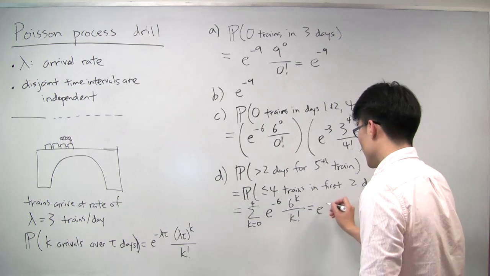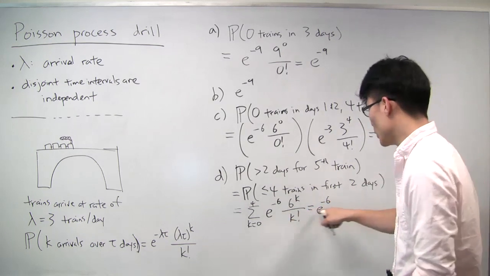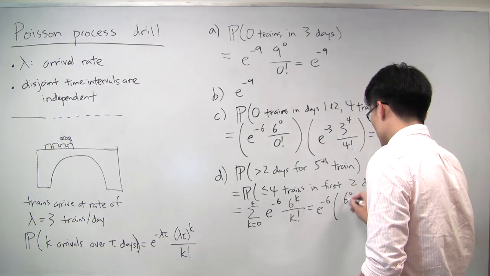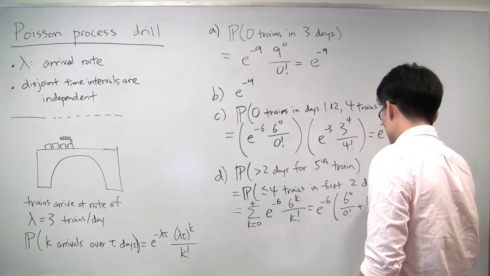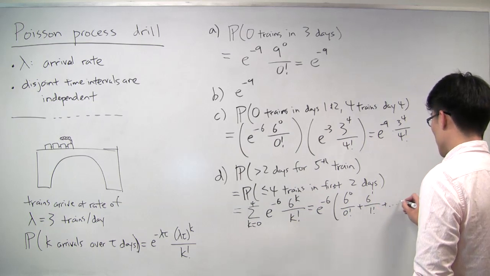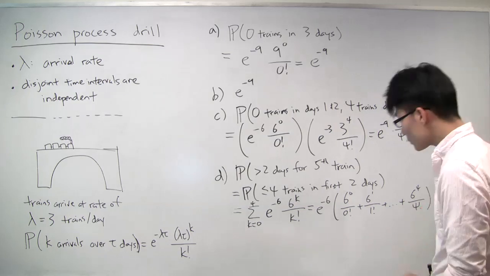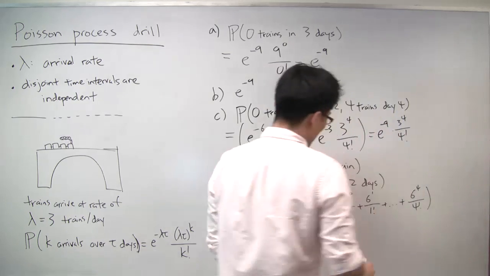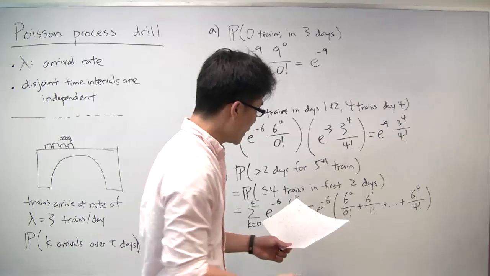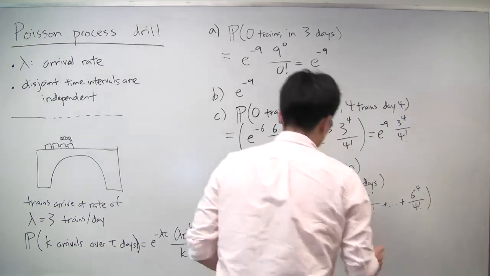And now we can simplify this somewhat and actually calculate what this summation equals. We pull out an e to the minus 6. Then we get 6 to the 0 over 0 factorial plus 6 to the first power over 1 factorial plus all the way to 6 to the 4th over 4 factorial. And now the last part is we can actually calculate what that number is equal to. And it turns out it's equal to 115 times e to the minus 6.